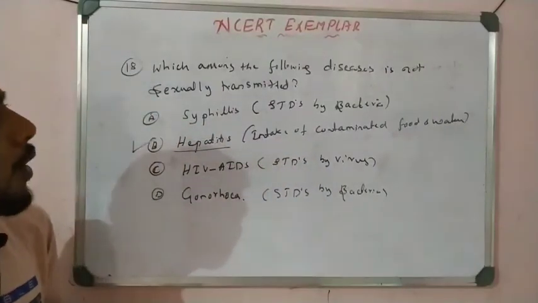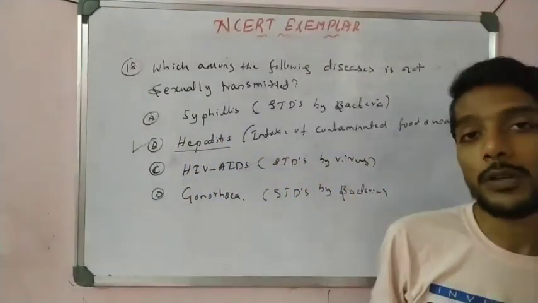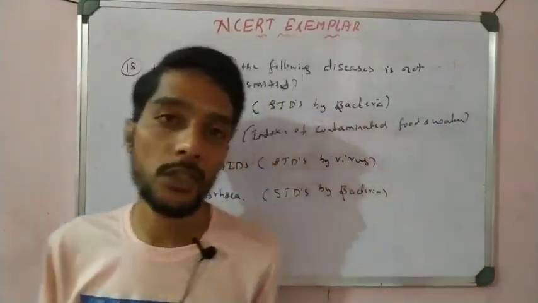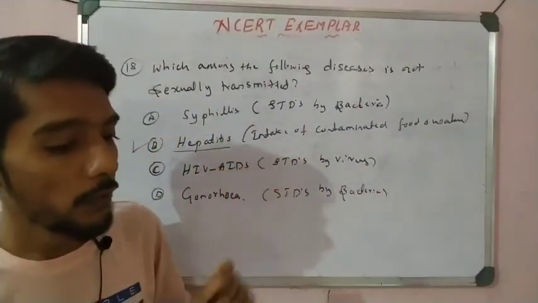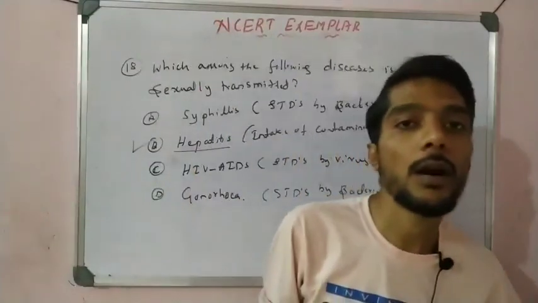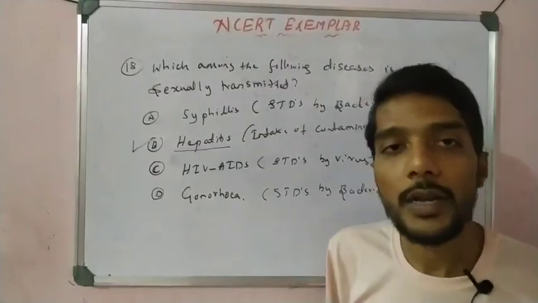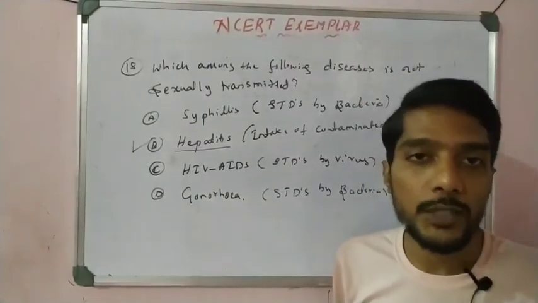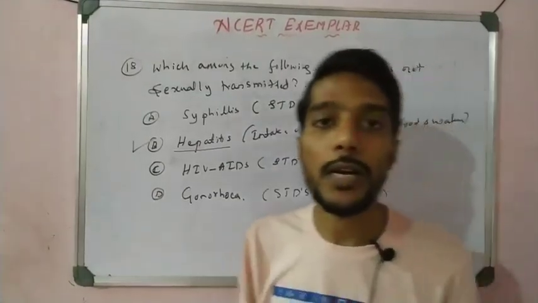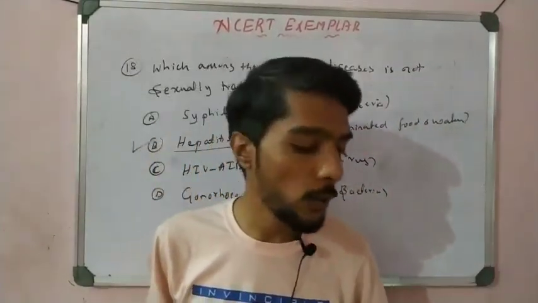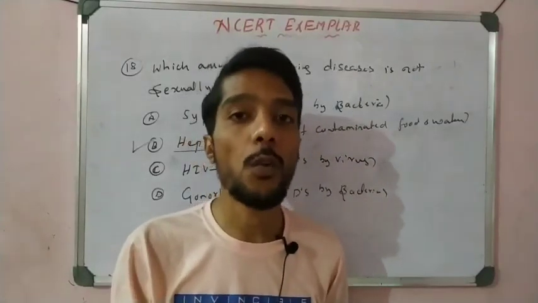So students, these are all very important MCQs from NCERT exemplar, which may possibly be asked in examinations. So this is all about the NCERT MCQs we solved today in the chapter How Do Organisms Reproduce, in which we covered only sexual reproduction. Hope you understand all the explanations and all the MCQs, and you practice this again one time. Watch the video once or take notes and solve it yourself again. Also understand why this option is wrong and why this option is correct.